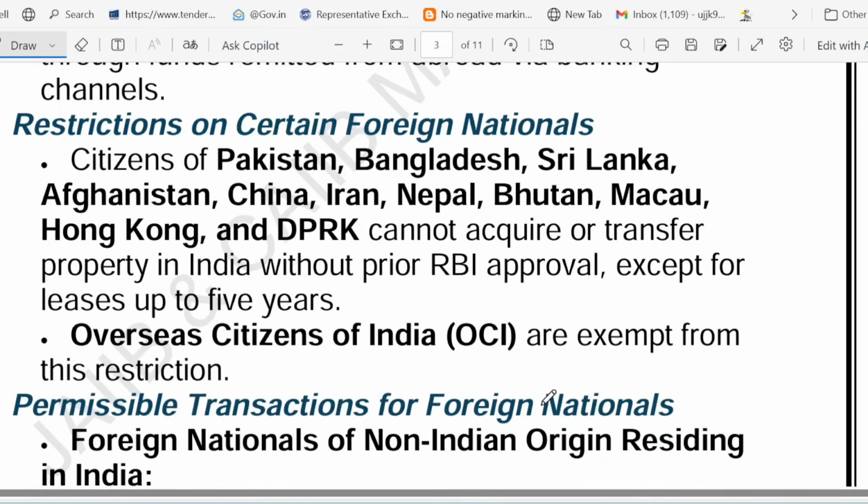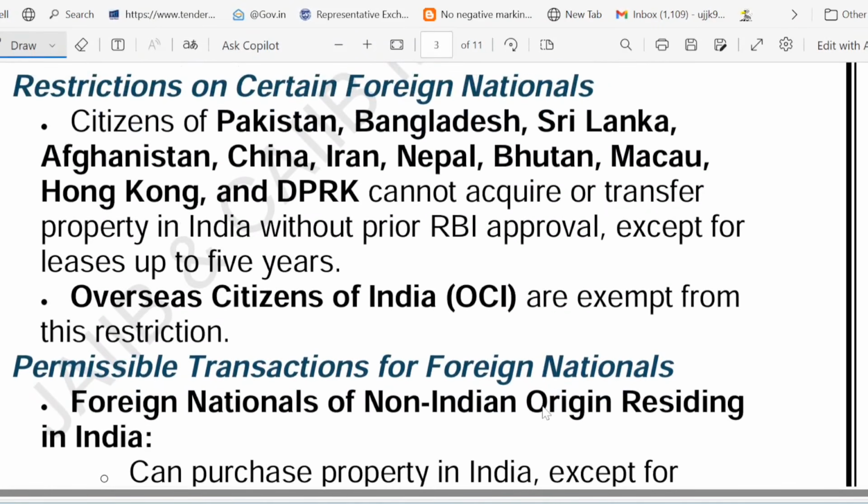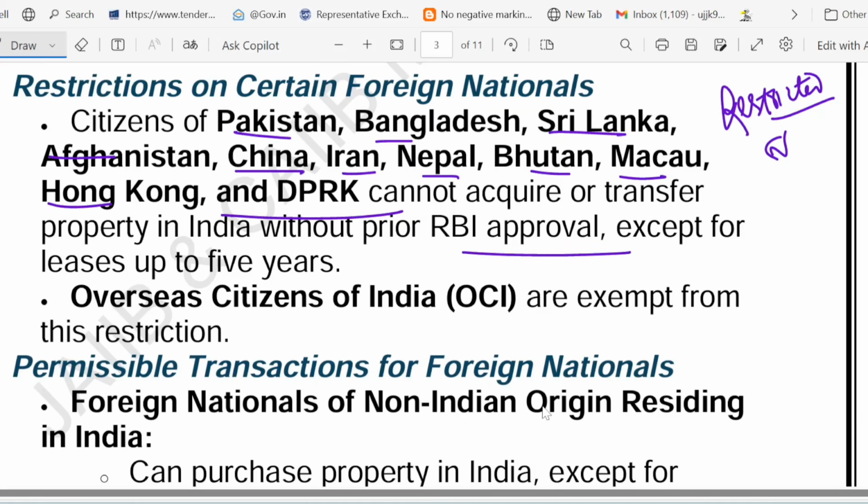Now, what are the restrictions? Restricted countries. Let's have a look. These are the countries which we call restricted countries. So let's see which countries are in the list. Citizens of Pakistan, Bangladesh and China, and 11 countries in total: Pakistan, Bangladesh, Sri Lanka, Afghanistan, China, Iran, Nepal, Bhutan, Macau, Hong Kong, DPRK. Citizens of these countries cannot acquire or transfer property in India without prior RBI approval. So they must take RBI approval before acquiring or transferring property in India.